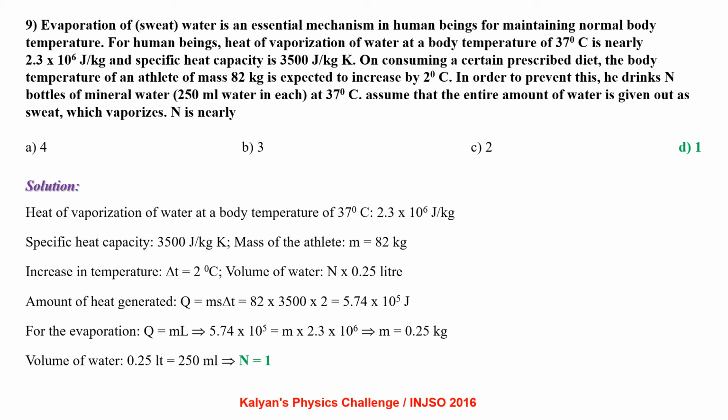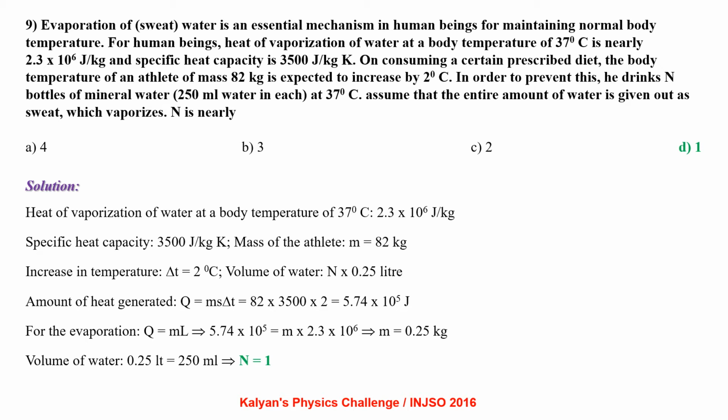On consuming a certain prescribed diet, the body temperature of an athlete of mass 82 kg is expected to increase by 2 degrees centigrade. In order to prevent this, he drinks n bottles of mineral water, 250 ml each at 37 degrees centigrade. Assume that the entire amount of water is given out as sweat, which vaporizes. n is nearly?